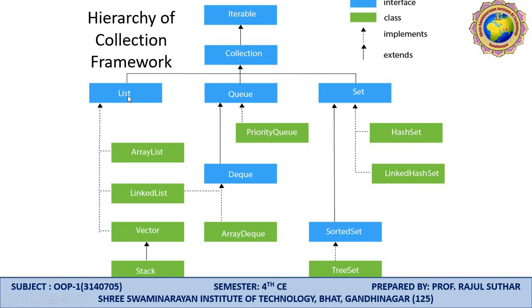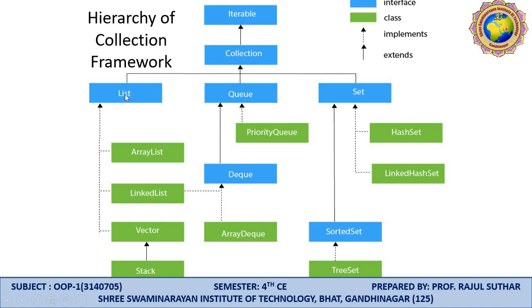So we can say that list, queue and set extend collection as well as iterable. So this is the main part: list, queue and set. The main parent interface is iterable.